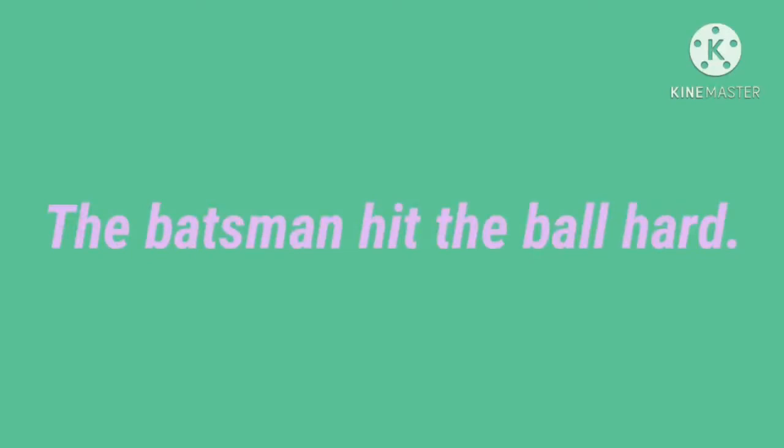In the sentence, which is the verb? Hit. Is there an object in the sentence? The batsman hit what? The ball. So there is an object in the sentence, so this verb is a transitive verb.